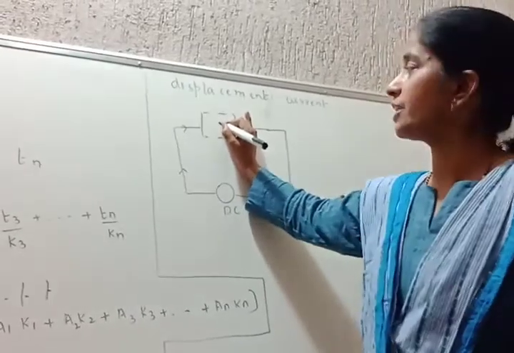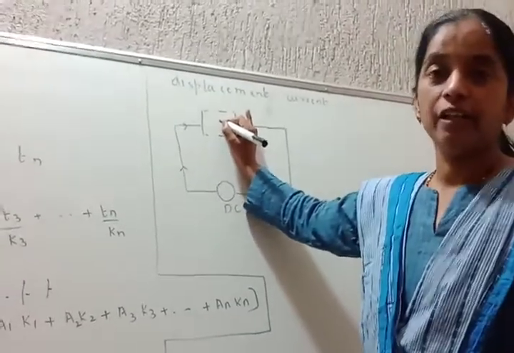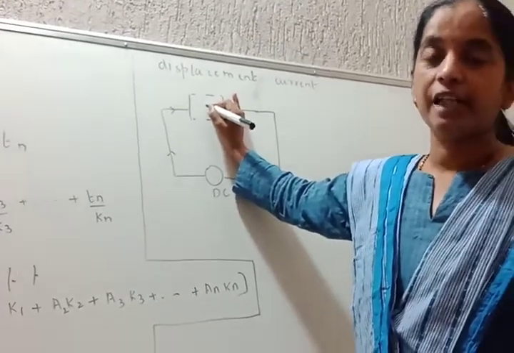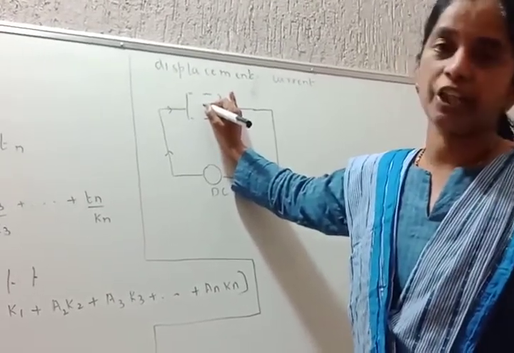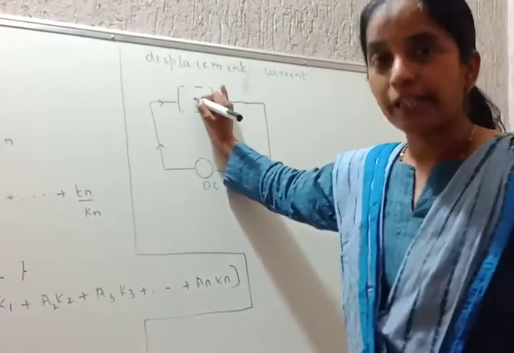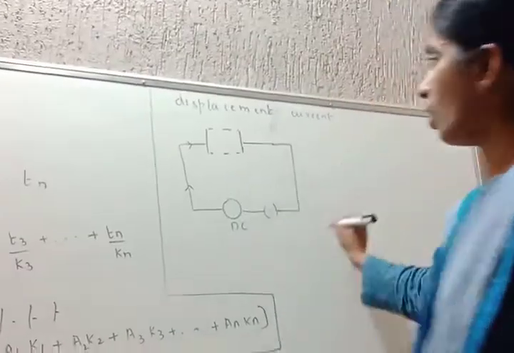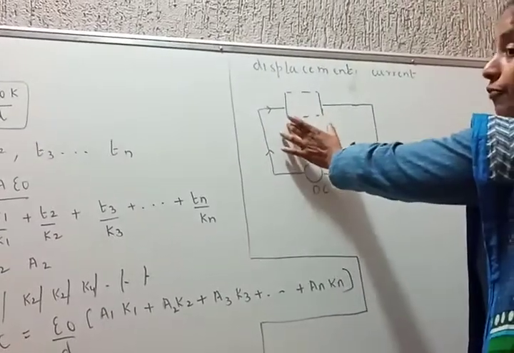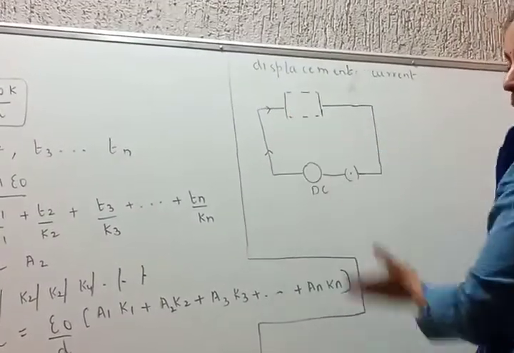Students, please note what I am saying. There is a dielectric. Dielectric consists of bounded charges. Dielectric doesn't consist of free charges or free electrons, but the free electrons move throughout. That means the current keeps moving, but not between the plates of the parallel plate capacitor.